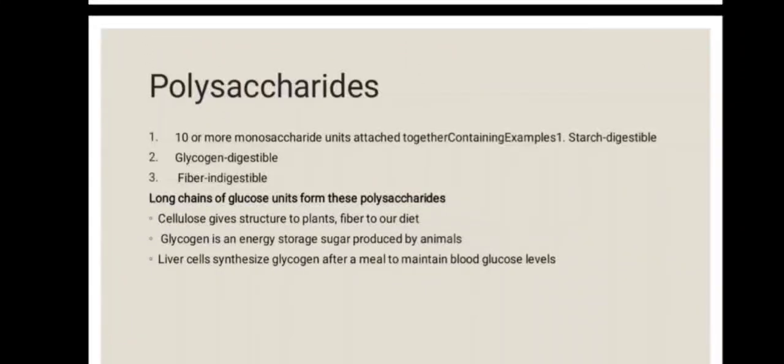Polysaccharides: 10 or more monosaccharide units attached together. Examples: first, starch, digestible; second, glycogen, digestible; third, fiber, indigestible. Long chains of glucose units form these polysaccharides. Cellulose gives structure to plant fiber in our diet. Glycogen is an energy storage sugar produced by animals. Liver cells synthesize glycogen after a meal to maintain blood glucose level.